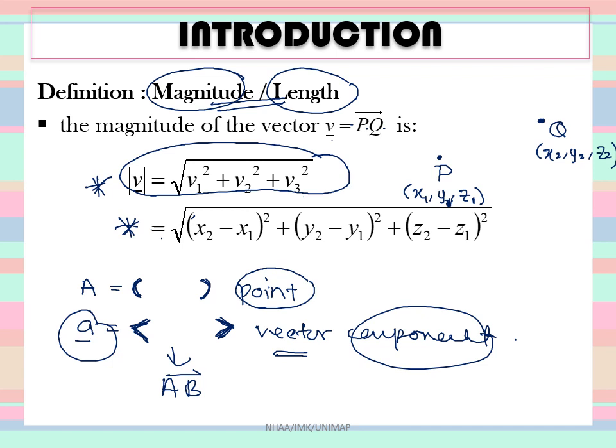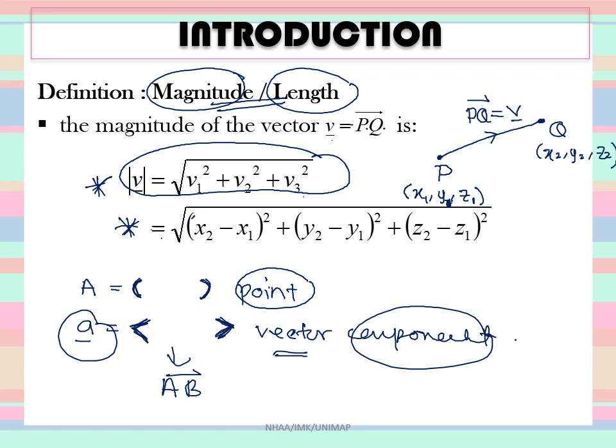P is a point with components x1, y1, z1, and Q is a point with x2, y2, z2. When we connect P with Q, you form vector PQ, or simply write it as V underlined.